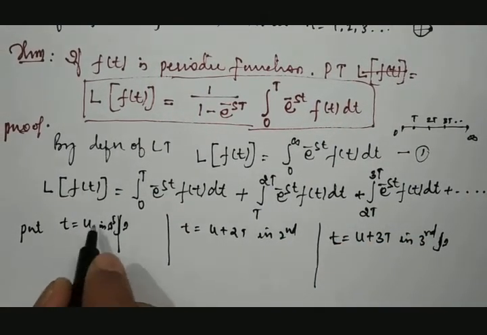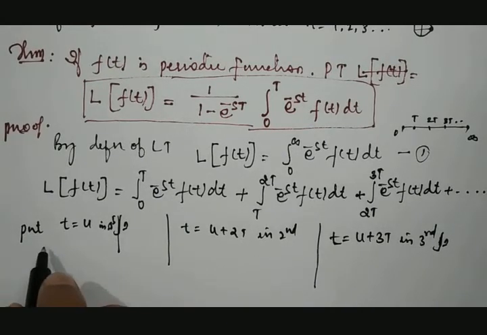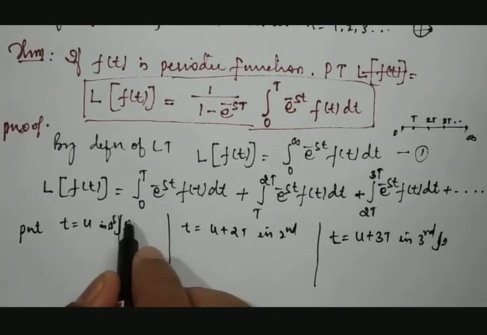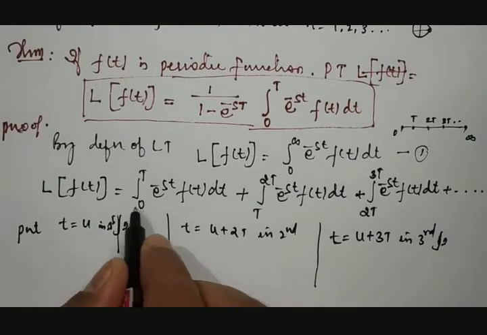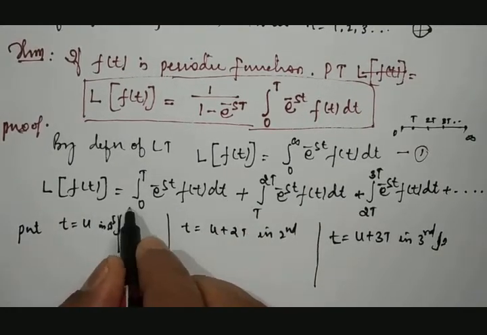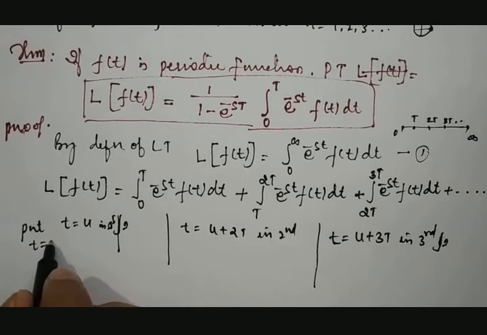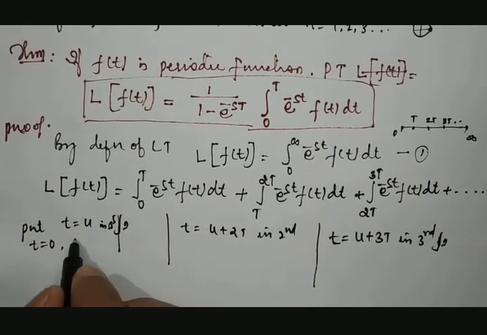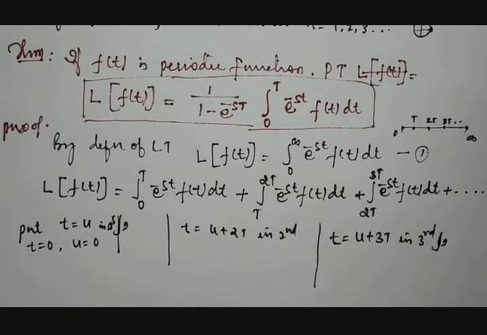If you put t is equal to u, then we have to see what happens. When we put t is equal to u in the first integral, if t is equal to 0, then u will be 0.